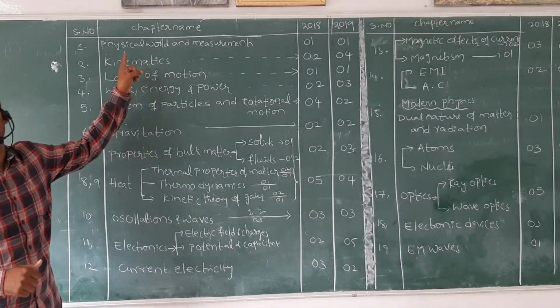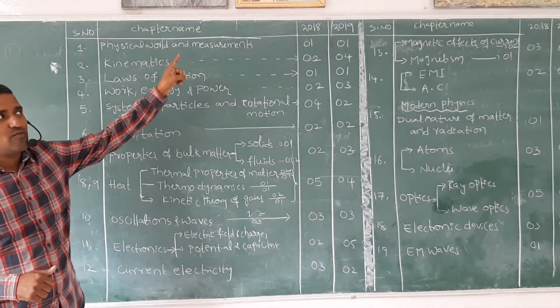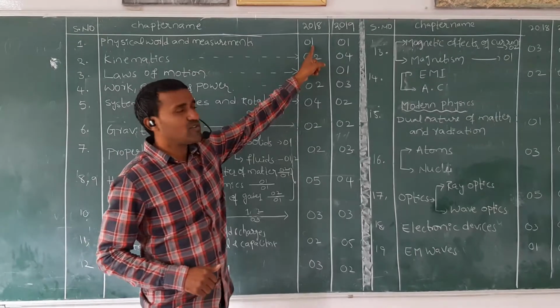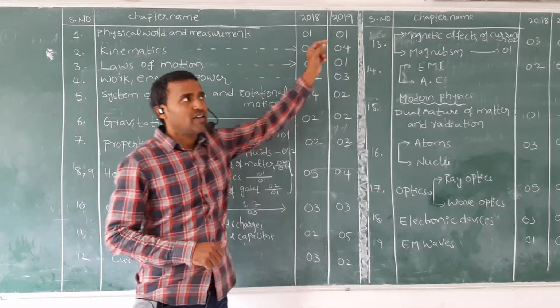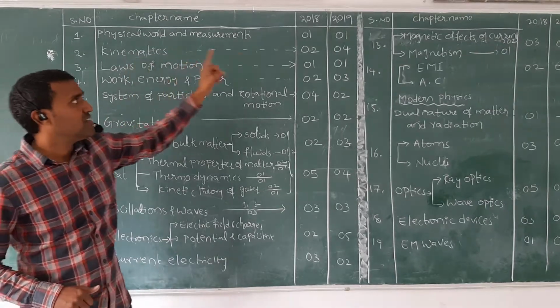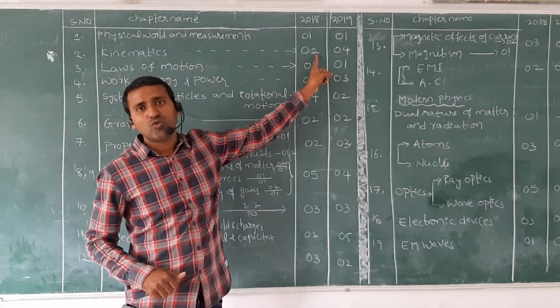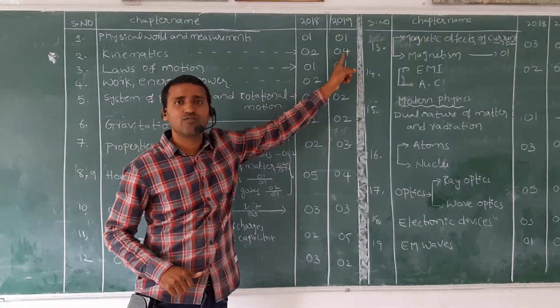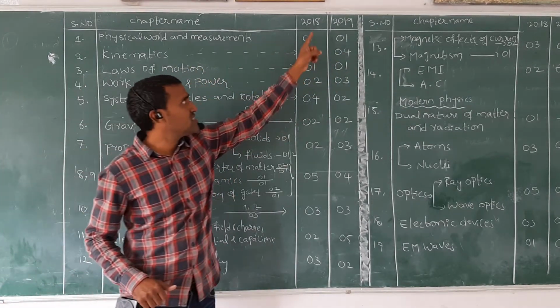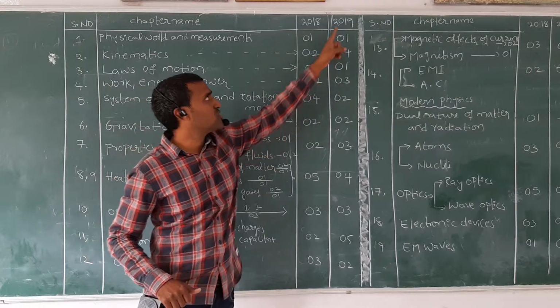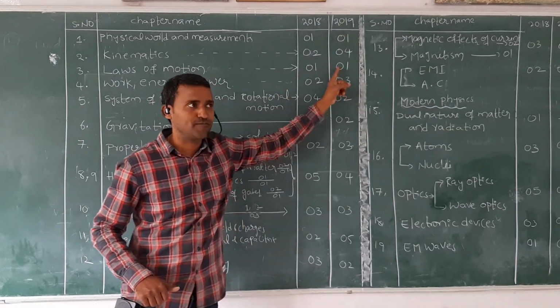See, physical world and measurements. From this one, 2018 we have one question, 2019 we have one question. Next one, kinematics. In 18 we have two questions, in 19 we have four questions. Next one, laws of motion, 2018 one question, 2019 one question.